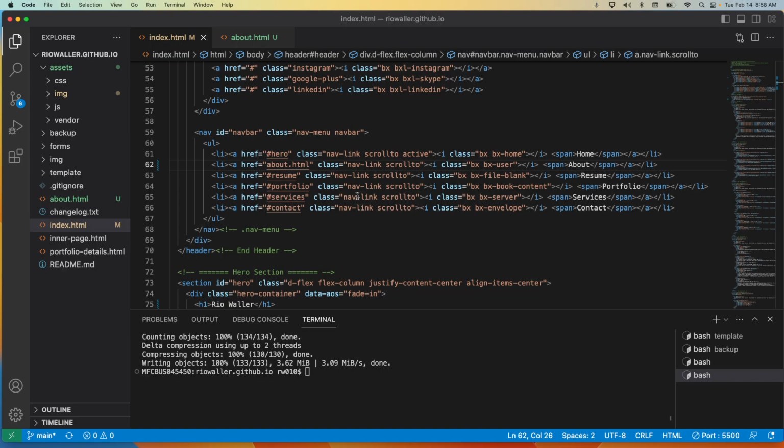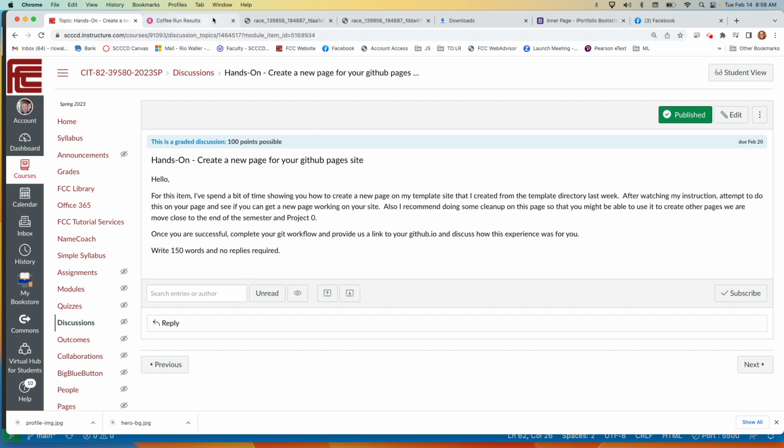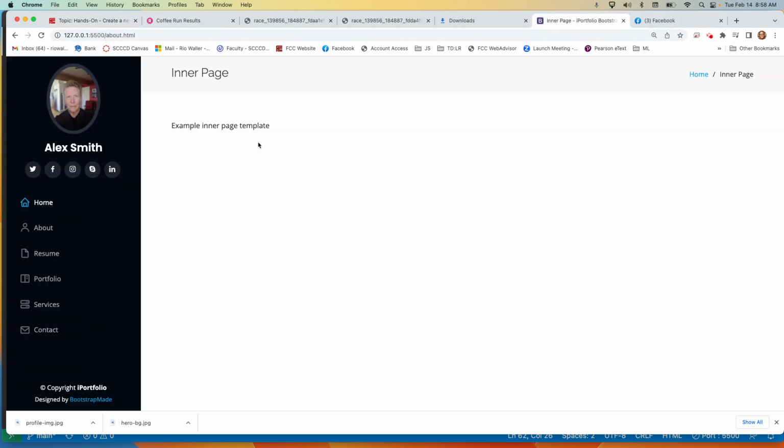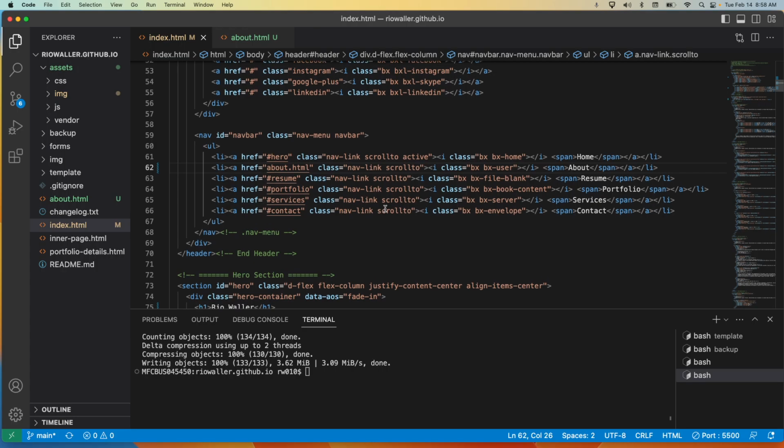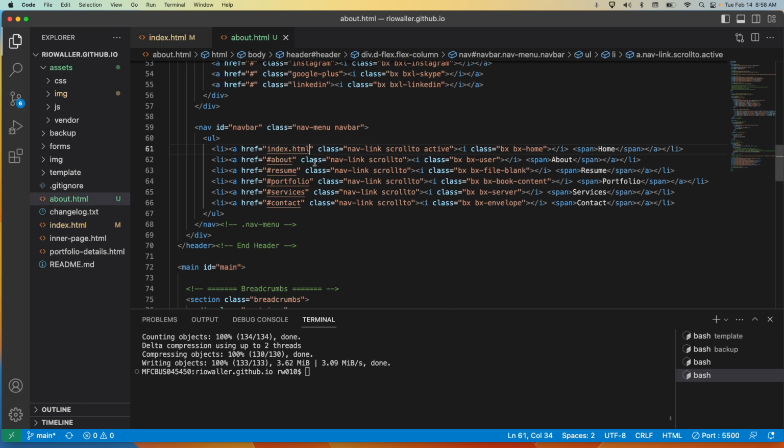But for this assignment today, that's what you need to do: create a page. You can choose whichever page you want to create. If your site already has separate pages, create one that's specific for your site. Just FYI, it's good to understand that this About is kind of my inner page About. Sorry, I'm going to go fix that on the About.